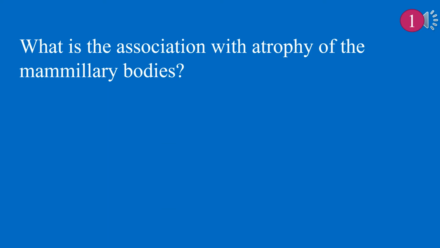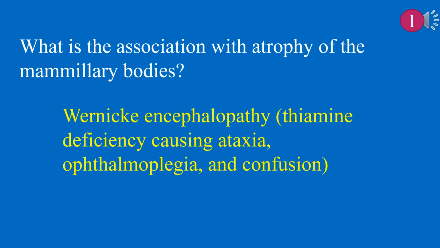What is the association with atrophy of the mammillary bodies? Atrophy of the mammillary bodies is associated with Wernicke encephalopathy, thiamine deficiency causing ataxia, ophthalmoplegia, and confusion.